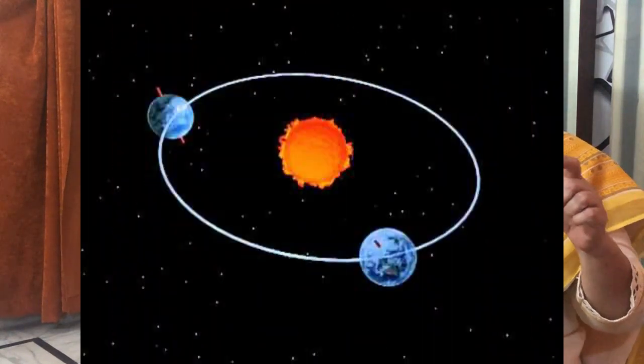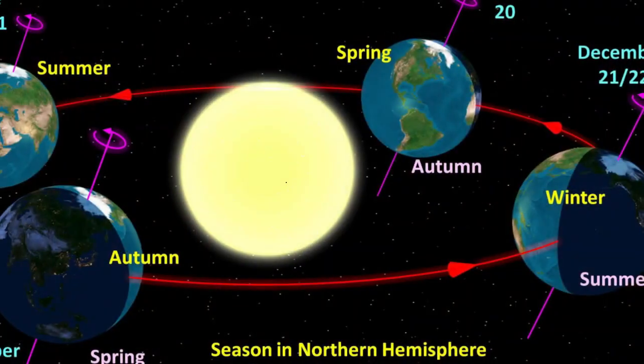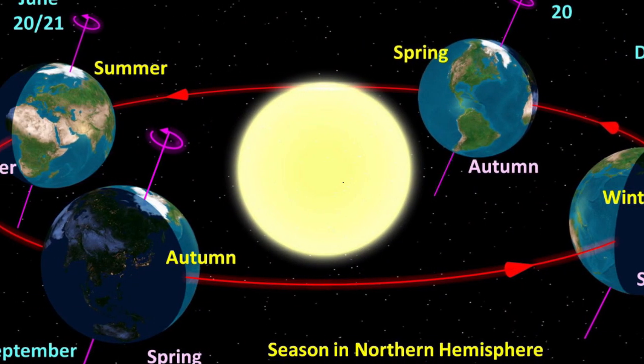Now our second movement, that is revolution. Revolution means when earth moves around the sun in its elliptical orbit. Elliptical means in oval shape, not circular. Earth moves around the sun in oval shape. And earth takes 365 1/4 days to complete one revolution. And due to revolution, the seasons are caused.